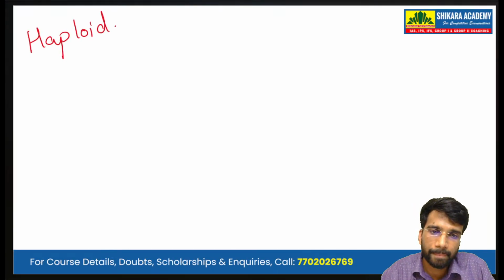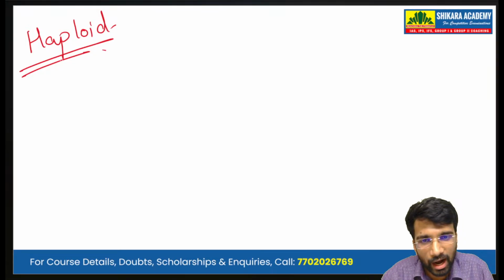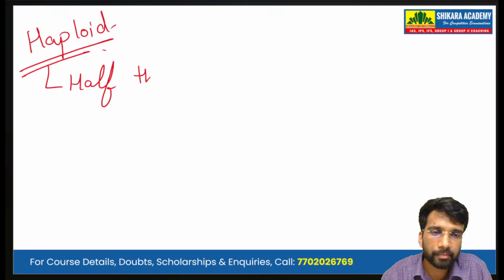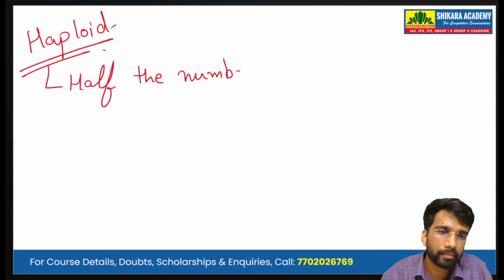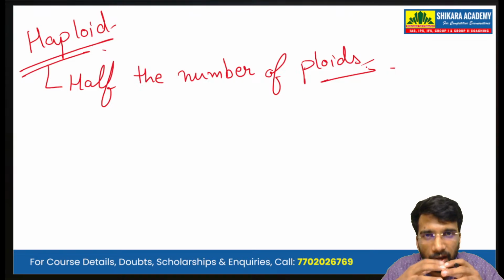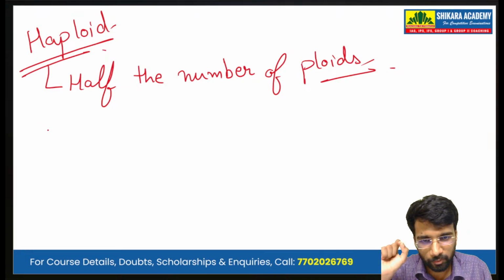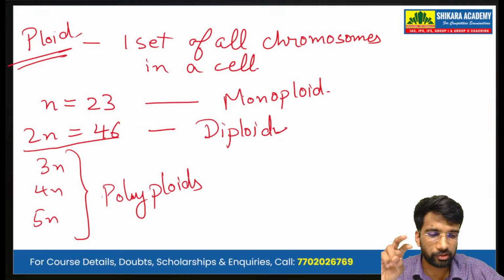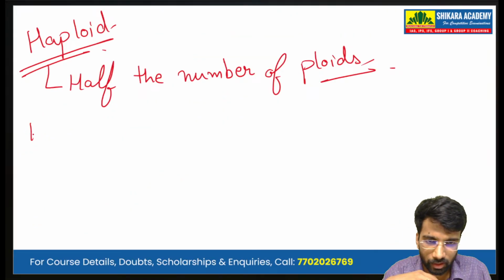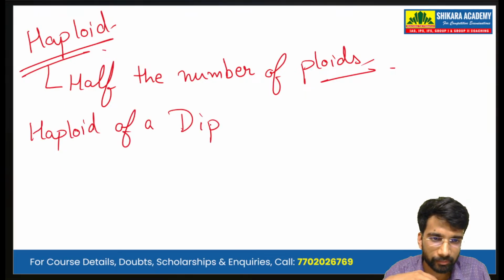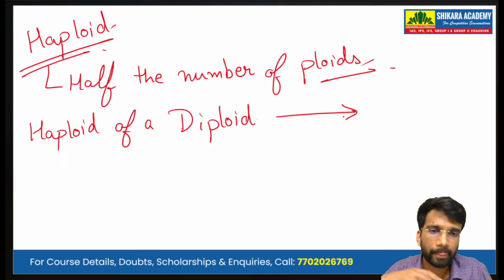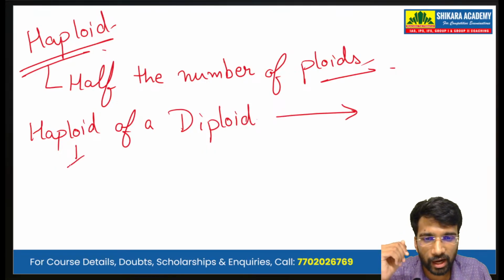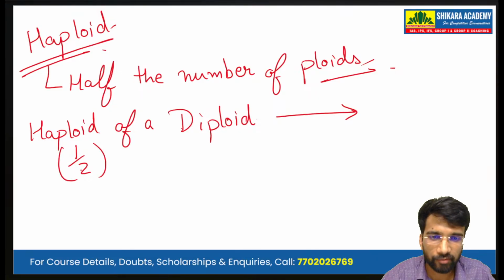Now, what is haploid? Haploid means half the number of ploids. Here we have a diploid that has two ploids. So what will be the haploid of a diploid? Haploid means half the number of ploids.